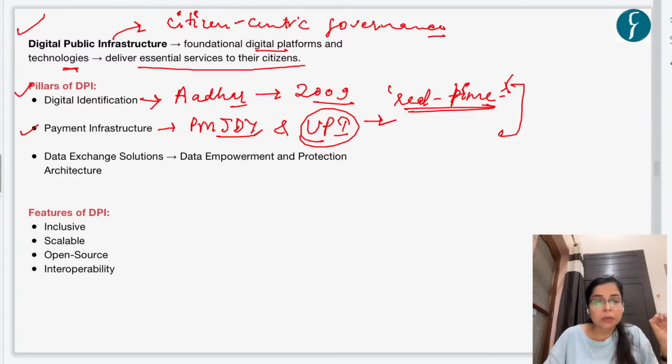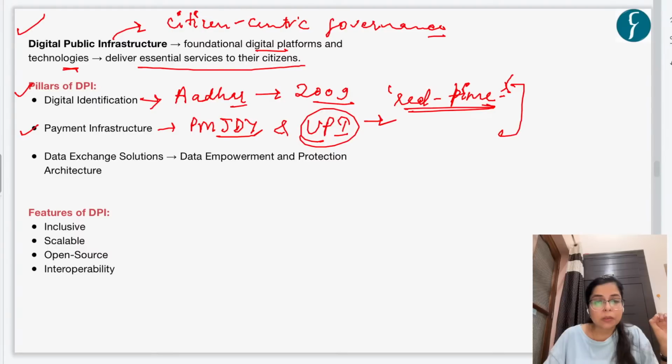For example, we have UPI system, the best example. So UPI system is equally benefiting people from all geographical areas as well as people from all economic backgrounds, as well as this is gender inclusive also, right? It is benefiting men, women, and transgenders also.